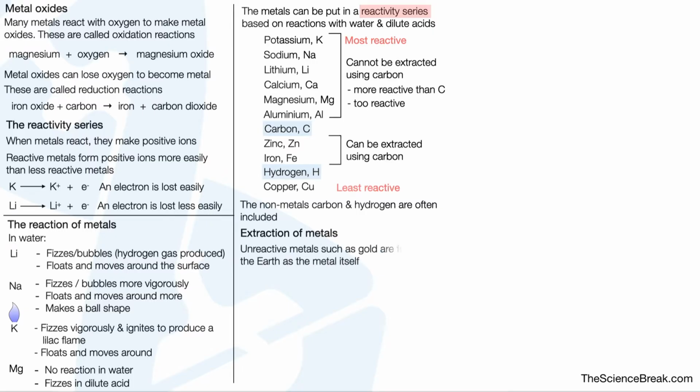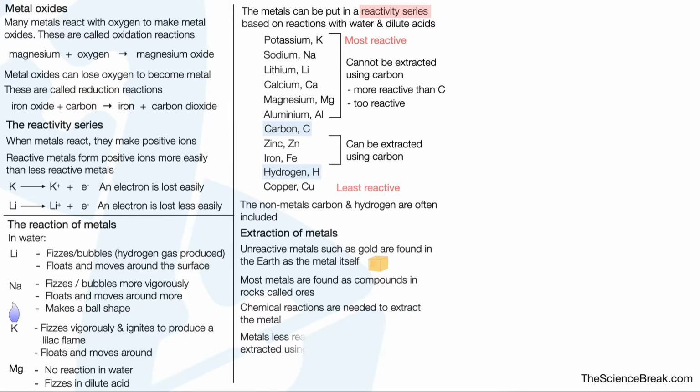Extraction of metals. Unreactive metals such as gold are found in the earth as the metal itself. There's no chemical reaction needed to extract the metal. Most metals are found as compounds in rocks called ores. Chemical reactions are needed to extract the metal. Metals less reactive than carbon can be extracted using carbon.